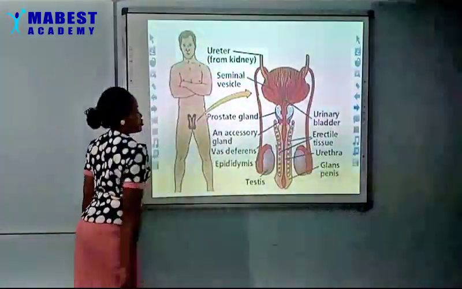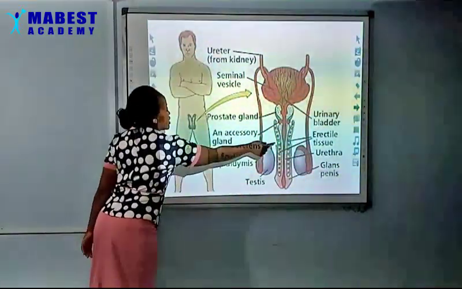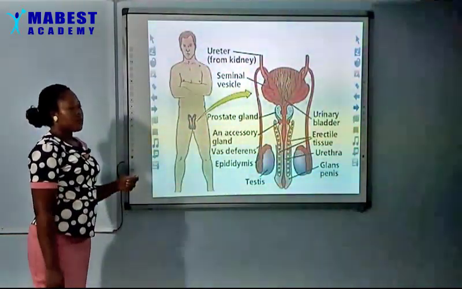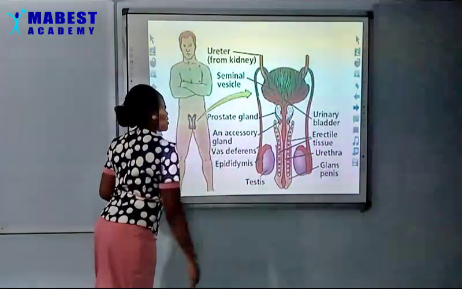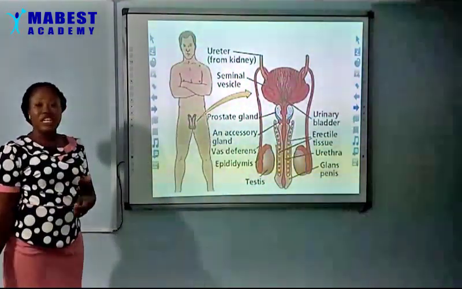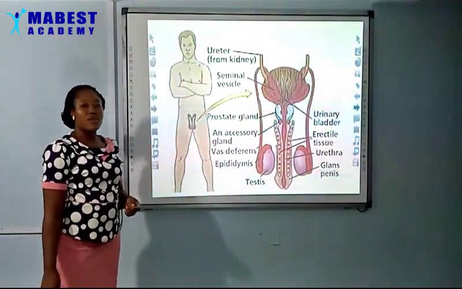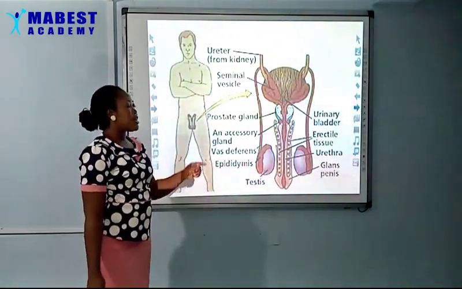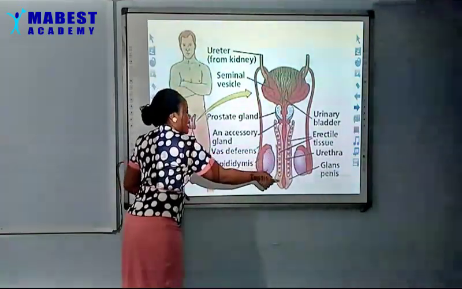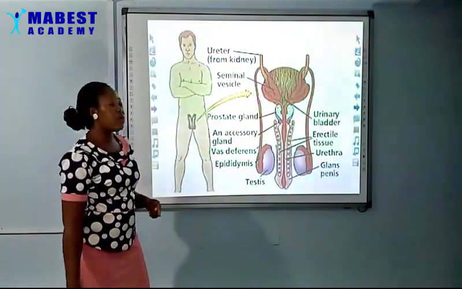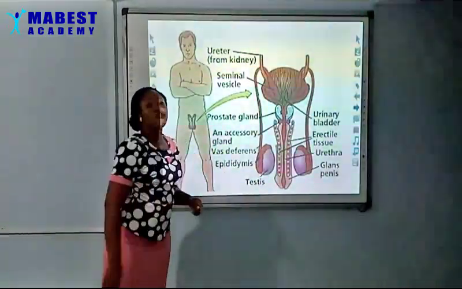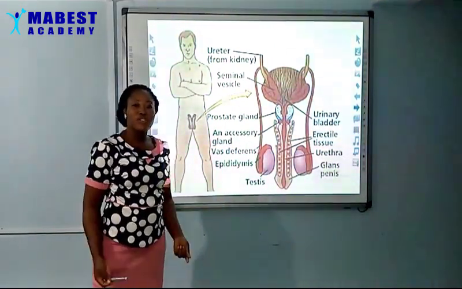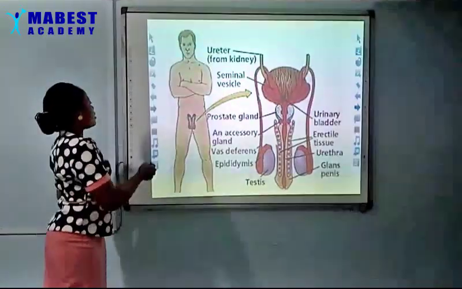So this is the urethra. It's responsible for the passage of the sperm, and also, the male reproductive organ, we always refer to it as a urinogenital organ, because it performs 2 functions. That is, for passage of sperm and also passage of urine. So that is why it is referred to as urinogenital organs.